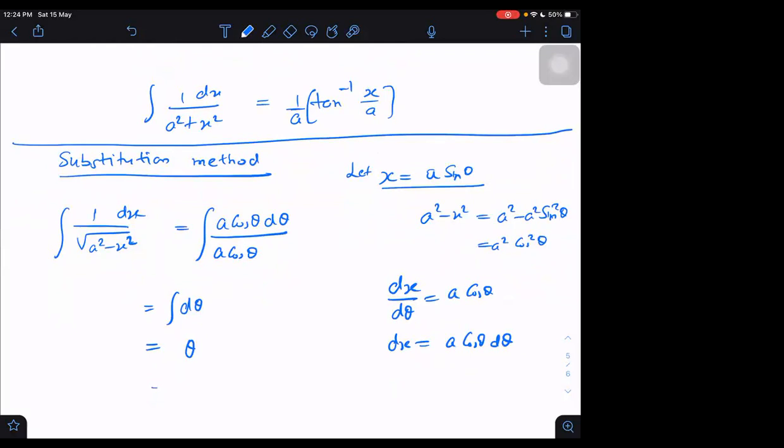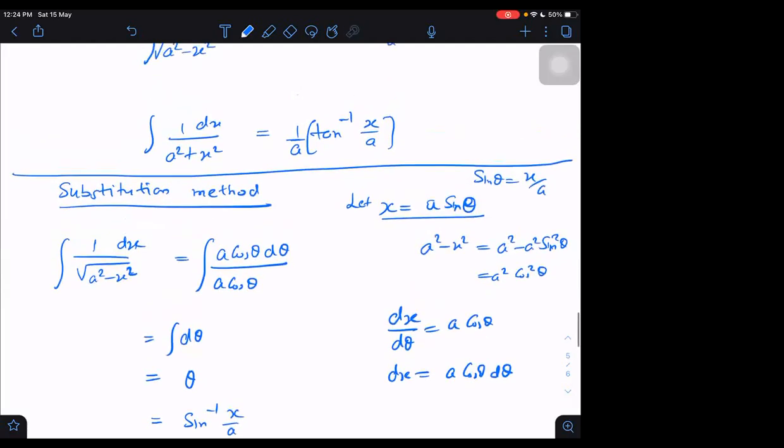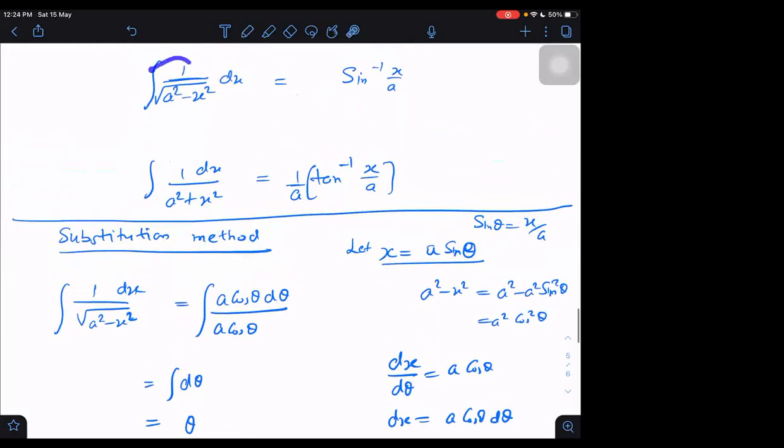But what was theta? Sine inverse x by a. Yes, because x is equal to a sine theta, so sine theta will be x by a, and theta will be sine inverse of x by a. We have got the answer for our first question.